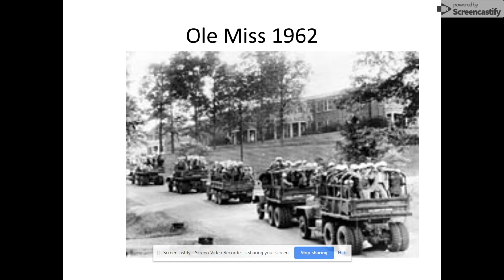Okay, so this is just kind of an overview of some main clauses that are controversial in our Constitution.